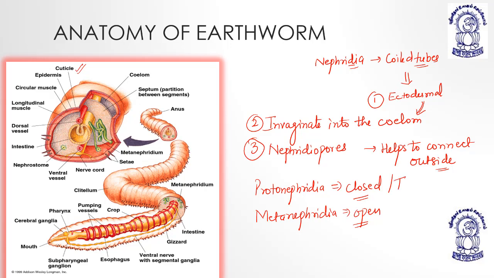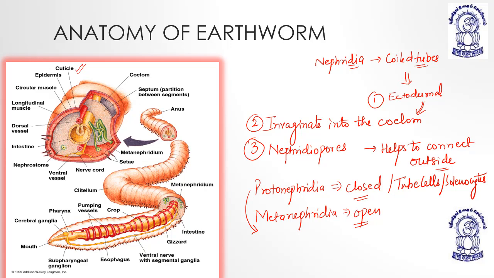Tube cells or solenocytes, right? They are similar to the flame cells of platyhelminthes. As I just told you, platyhelminthes have protonephridia, or flame cells, for excretion.